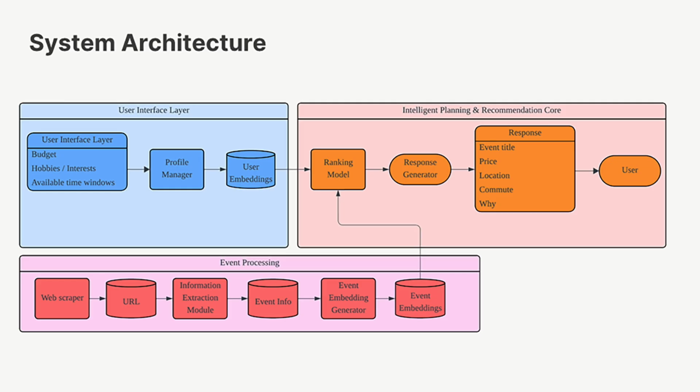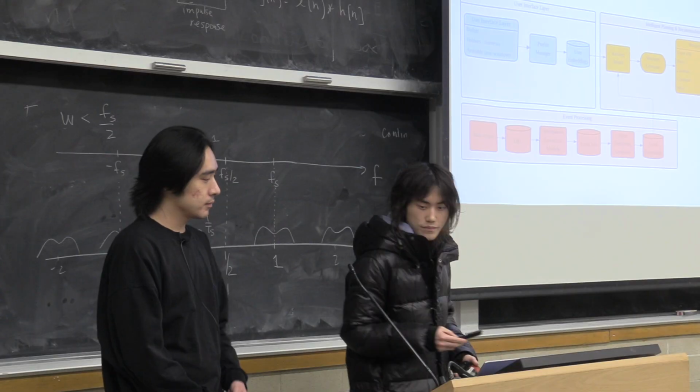And the next, the third part, is the ranking part. First, we will filter out all the events we don't want, like those over the price budget. Later, we'll use cosine similarity to match the user embedding and event embeddings. And the ranking model will give the final result to the user.